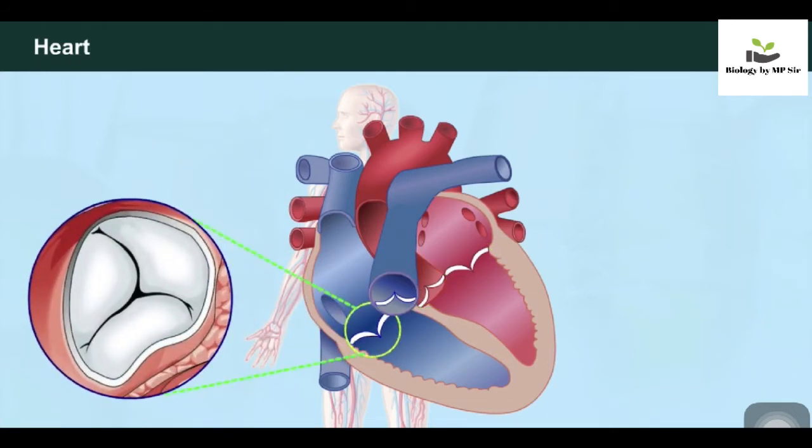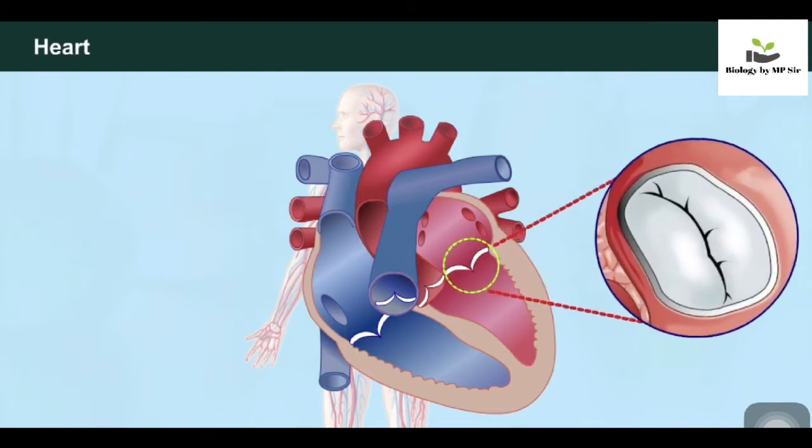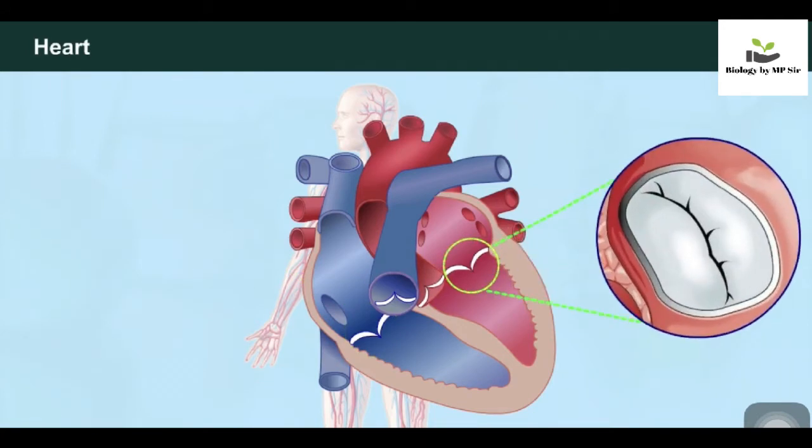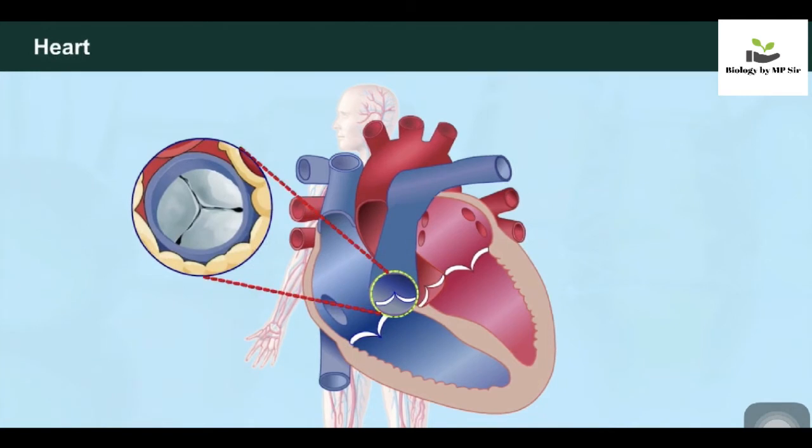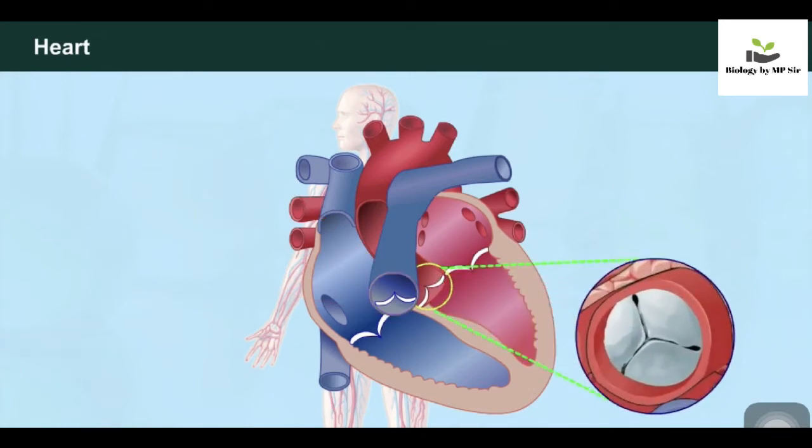These are the tricuspid valve, which guards the opening of right auricle into right ventricle. It has three flaps. Bicuspid valve, which guards the opening of left auricle into left ventricle. It has two flaps. Semilunar valve, pulmonary valve, which regulates the opening of right ventricle into pulmonary arch. Semilunar aortic valve, which occurs between left ventricle and